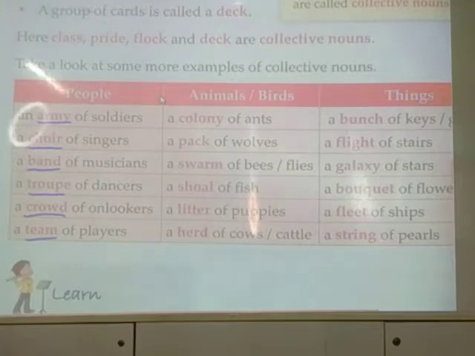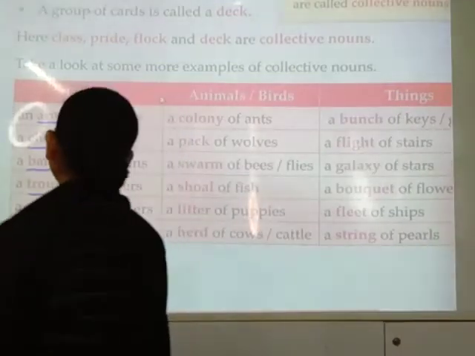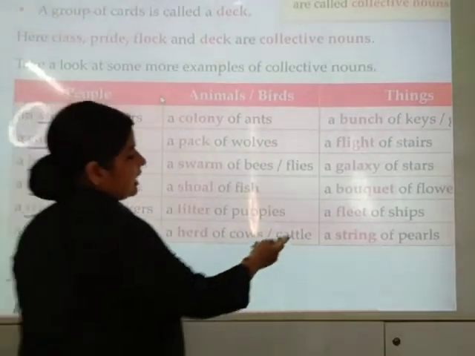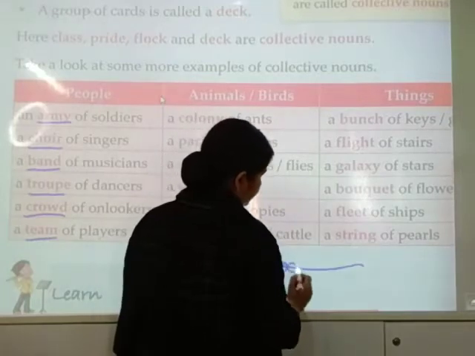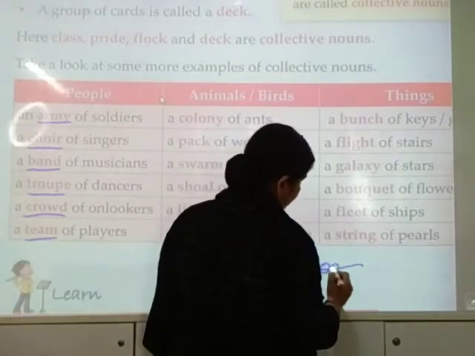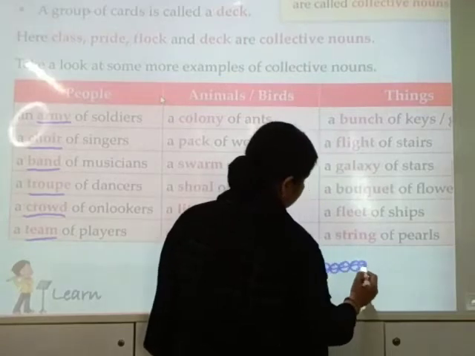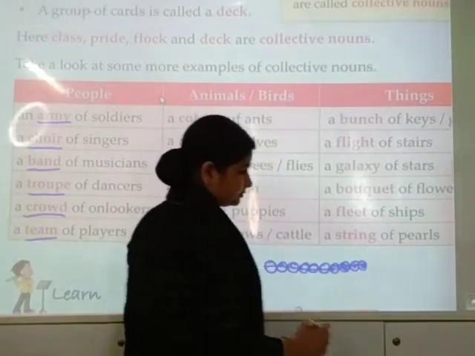A galaxy of stars. A bouquet of flowers. A fleet of ships. That means many ships together are called a fleet of ships. And this is a string of pearls. When pearls are together, it is called a string of pearls.